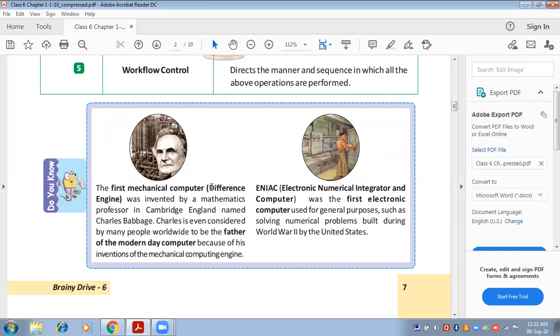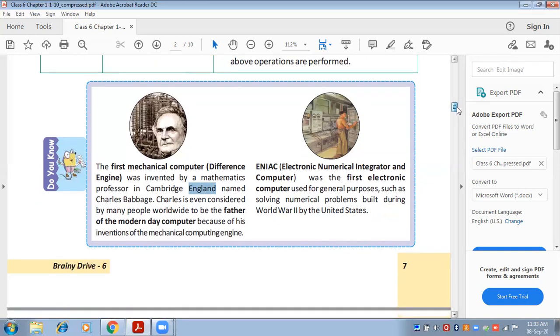And the first mechanical computer, known as the Difference Engine, was invented by a mathematics professor in Cambridge, England. Charles Babbage was the father of this first mechanical computer. And the first electronic numerical integrator and computer was named ENIAC.